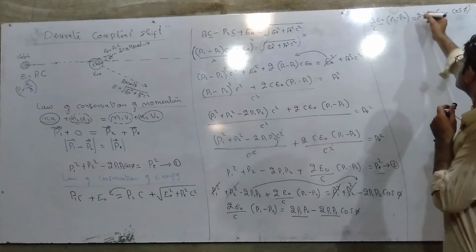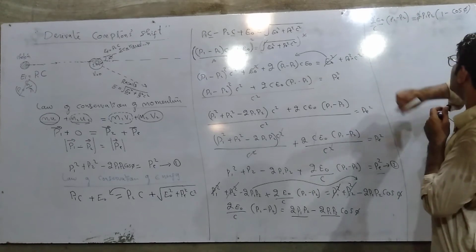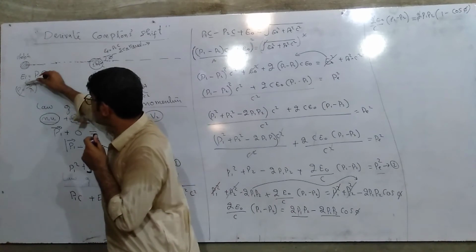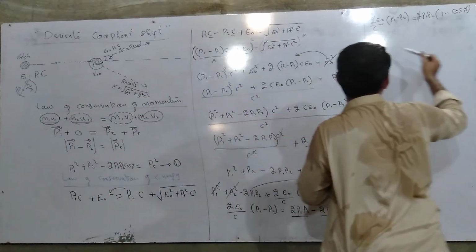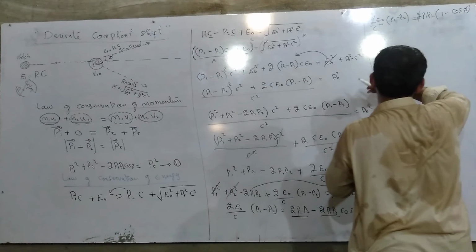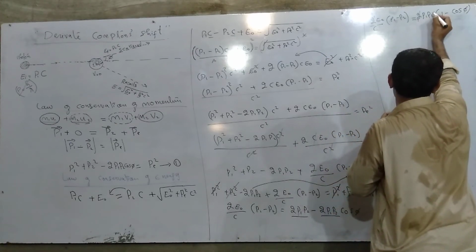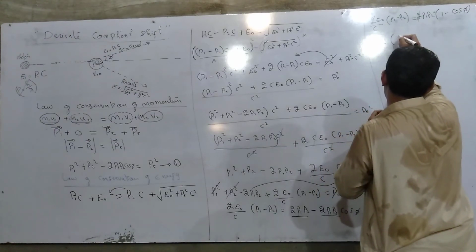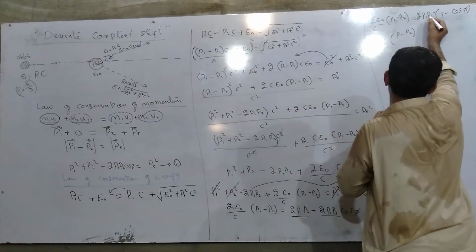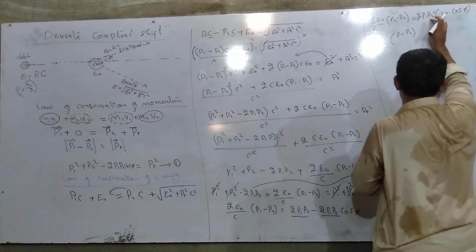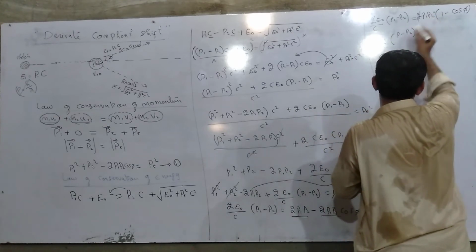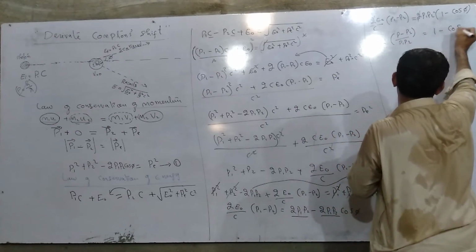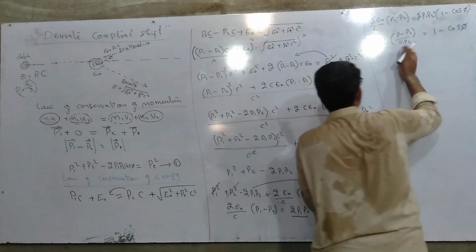What happens here? We can say 2 can be cancelled with this 2, and momentum, as I have told you, is equal to h upon lambda. Firstly, P1 P2 is in multiply, so we shift it here, and these two terms will be in divide.